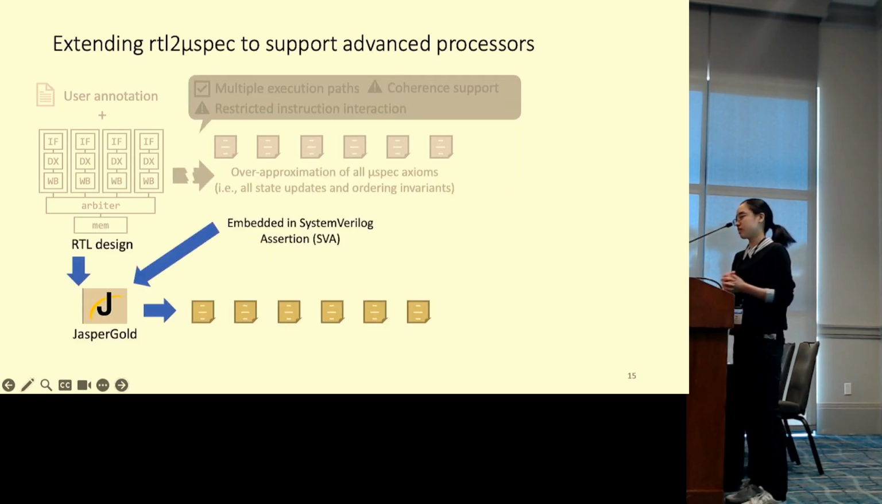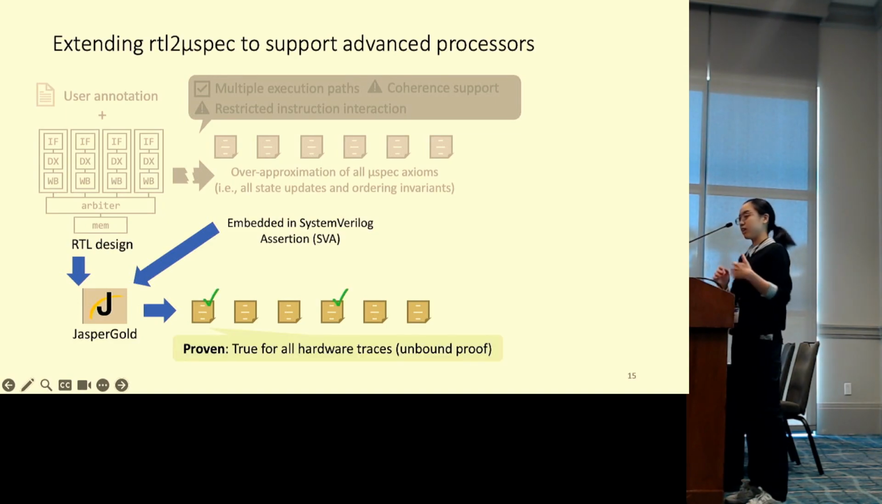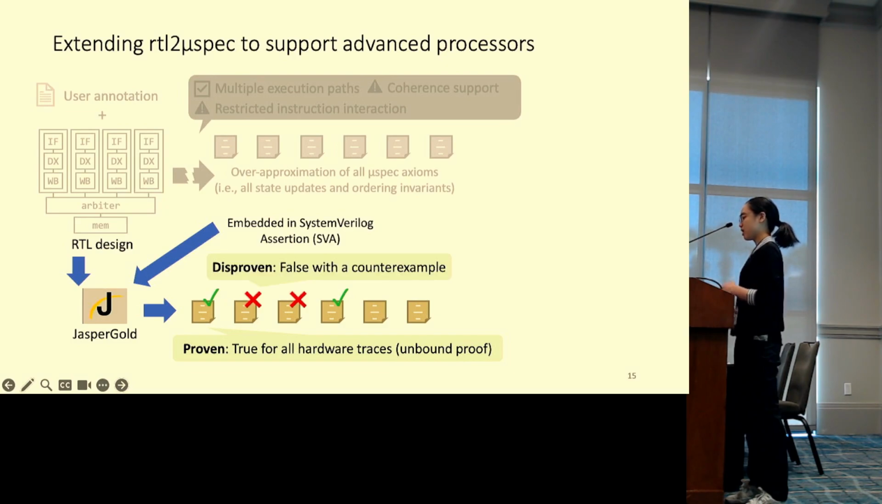For the remainder of the talk, I'd like to focus on the scalability of this property-driven approach. Specifically, this approach relies on the evaluation of SVA properties, as you probably observed. Previously, in our case study, all properties were complete in the case of Multi-V-scale. Namely, for each property we generate, the model checker can either prove the property always holds for all possible hardware traces, or disprove it with a counterexample.